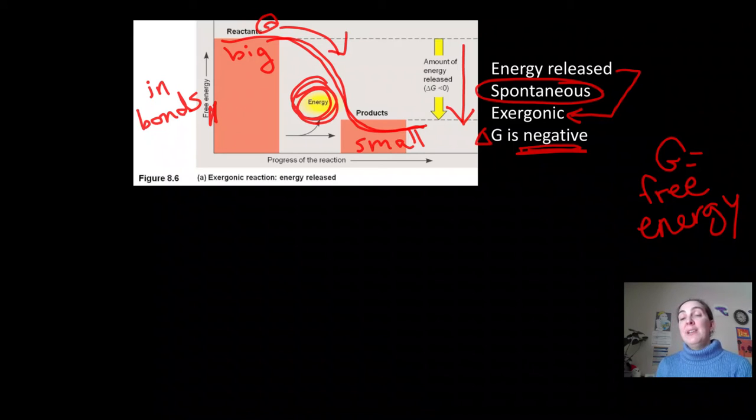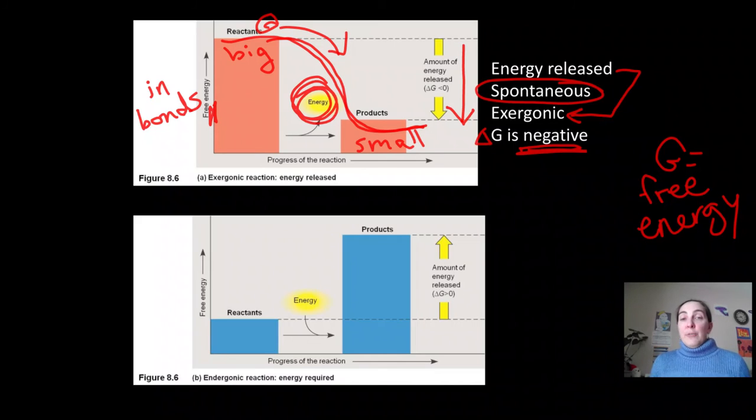There's actually an equation for how to calculate free energy that used to be required as part of this class. You don't need to know the equation anymore, but you do need to be familiar with the concept. And of course, we also have a graph that has the opposite of all of this stuff.